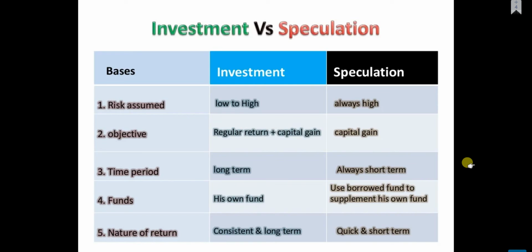The objective of investment is regular return with capital gain, and in speculation, the objective is only capital gain with high risk. Investment can be done with a long-term horizon, but speculation is always done with a short-term view. Investment is done with one's own fund, right? But in speculation, the person can use margin. He can borrow funds to supplement his own fund.